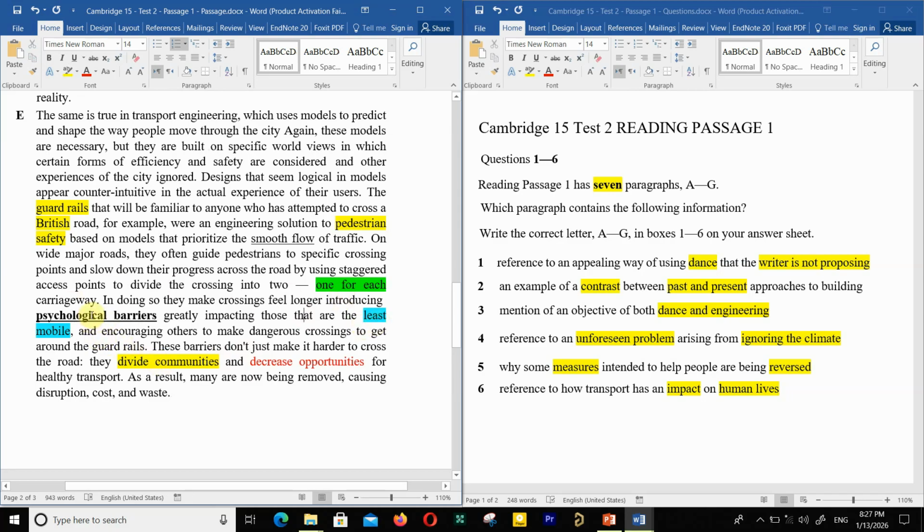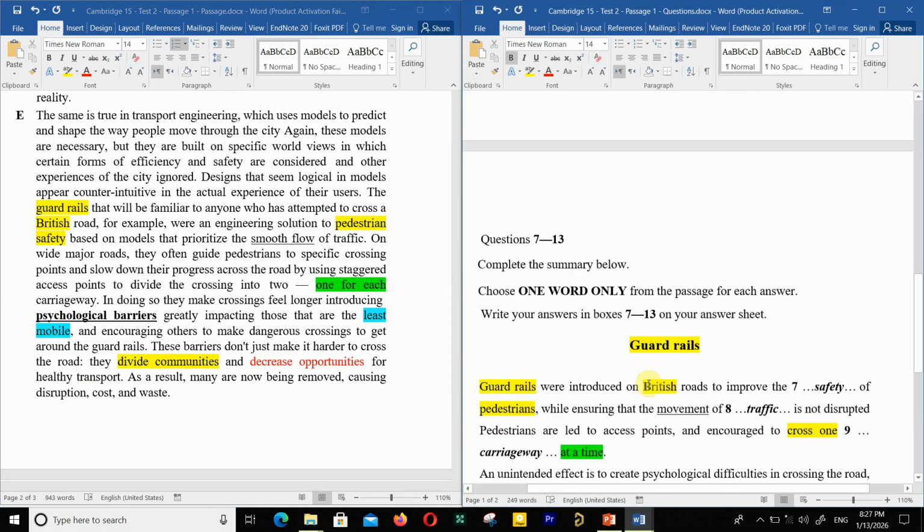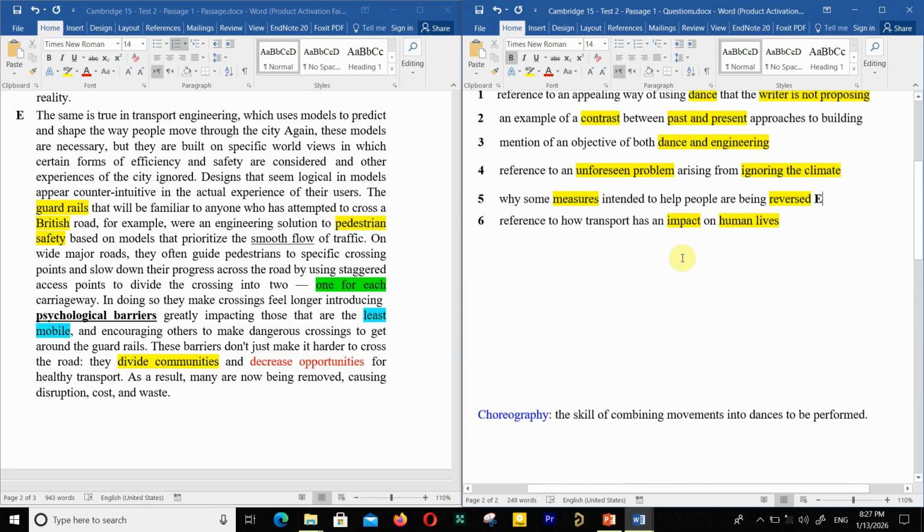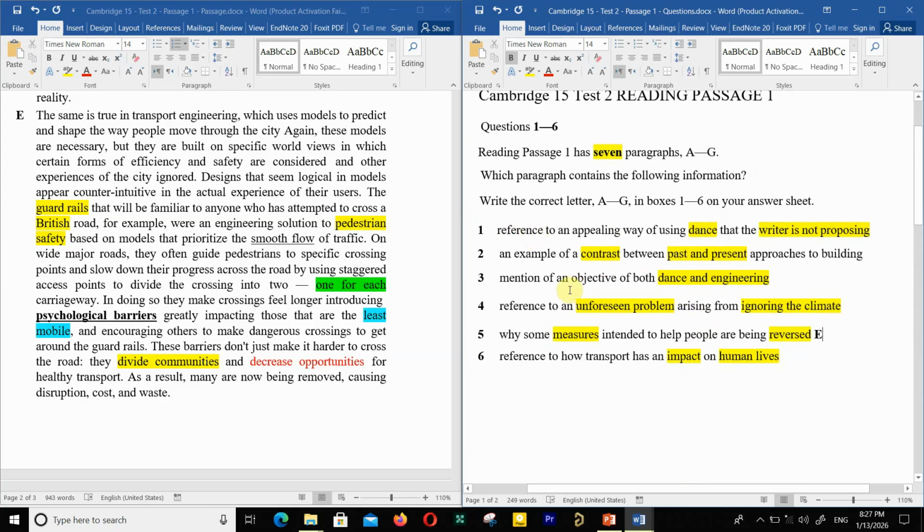So introducing psychological barriers and encouraging others to make dangerous crossings to get around the guardrails. These barriers don't just make it harder to cross the road, they divide communities and decrease opportunities for healthy transport. So some measures to help people are being reversed. The result is just the reverse one. So for number 5, the answer is paragraph E. So we're not just answering these questions, we just answer this question from these 6 questions.